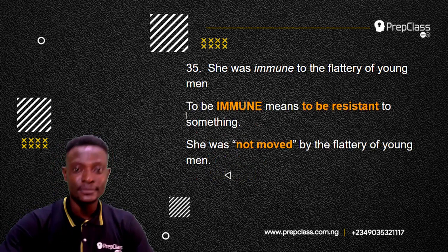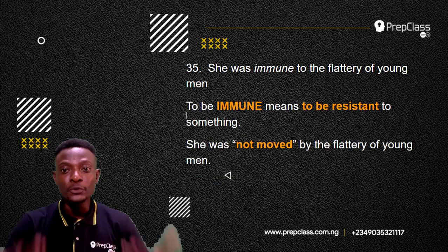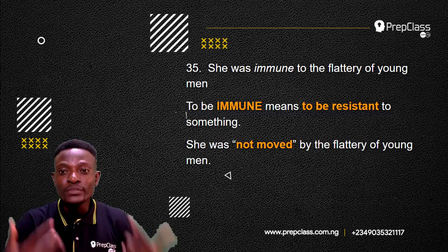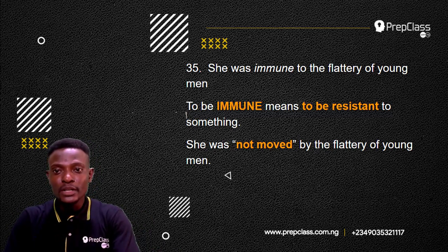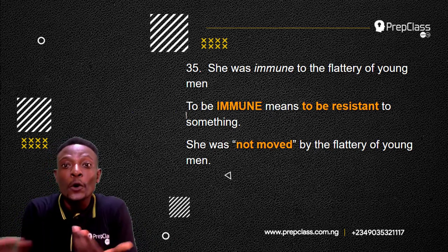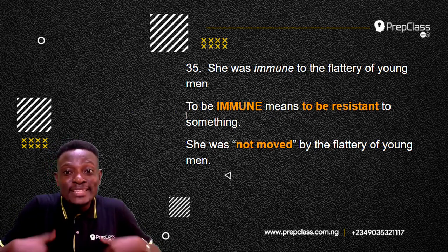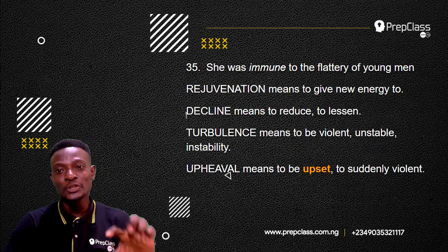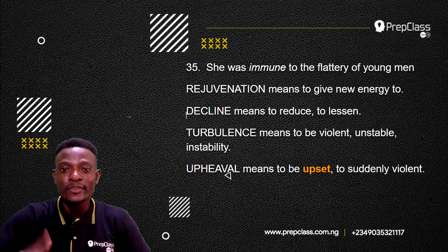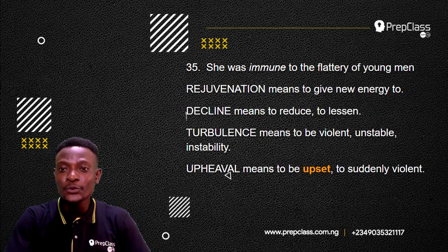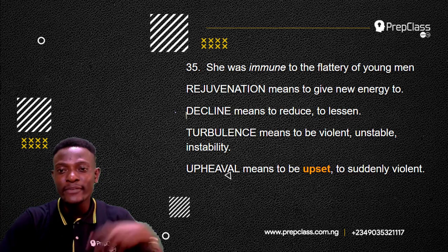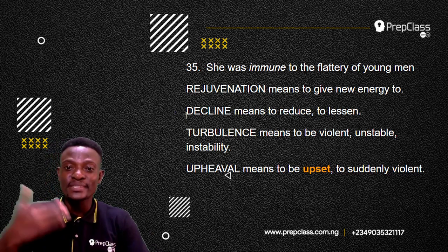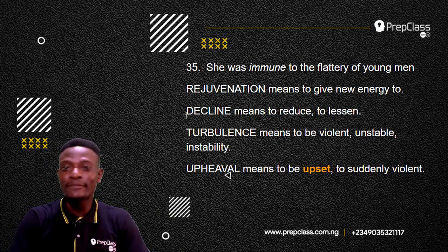What does the word immune mean? To be immune means to be resistant to something. You are not moved. It doesn't affect you. So the young girl is not moved by the flattery of young men. She is resistant to it. Option A, rejuvenation, means to give new energy, to revive. Decline means to reduce or to lessen. Turbulence means to be violent, to be unstable, instability. Upheaval means to be upset, to become suddenly violent.